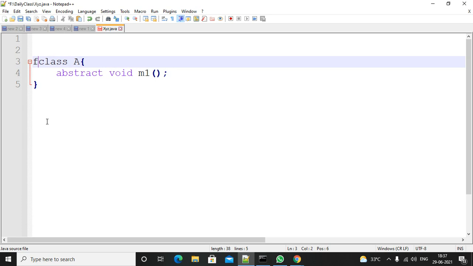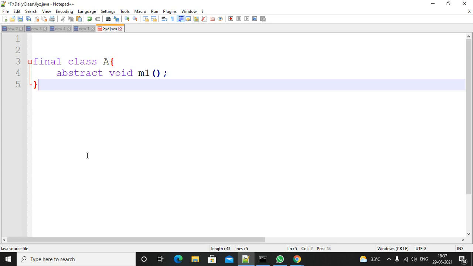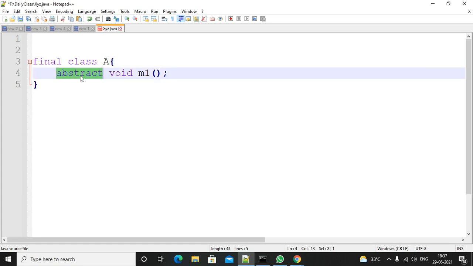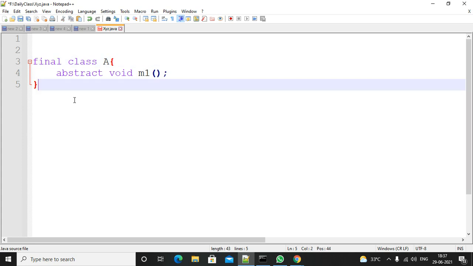For now, suppose you define a class as final, what will happen? So is this valid or not? You have to answer now. This is where you have to think more. Is the abstract and final combination possible or not?